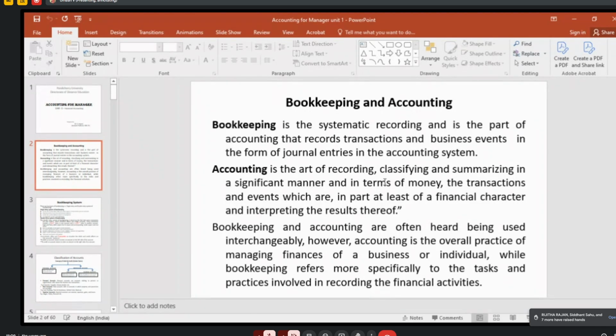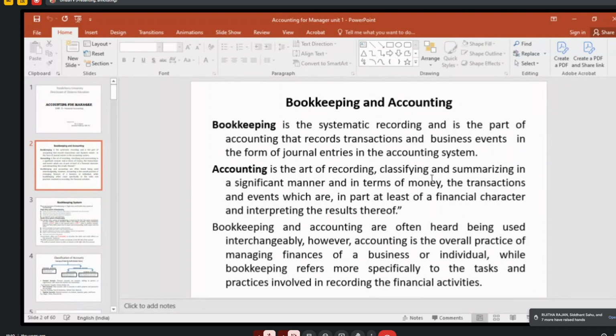After recording the transaction, you have to classify under various heads. What is cash account? What is X account? What is Y account? What is creditor? What is sales? What is purchases? So every month end you have to know how much purchases have been done, how much we have to pay for creditor, how much we have to collect from debtor. So all this information you need, right? So for that we have to classify the transactions, that is accounts individually. That is called ledger accounting. After preparing journal entry, you have to prepare ledger account, that is classifying the transactions what you have recorded, right?